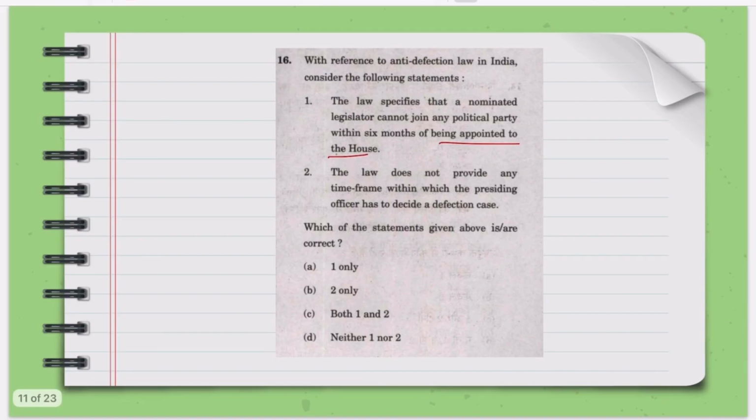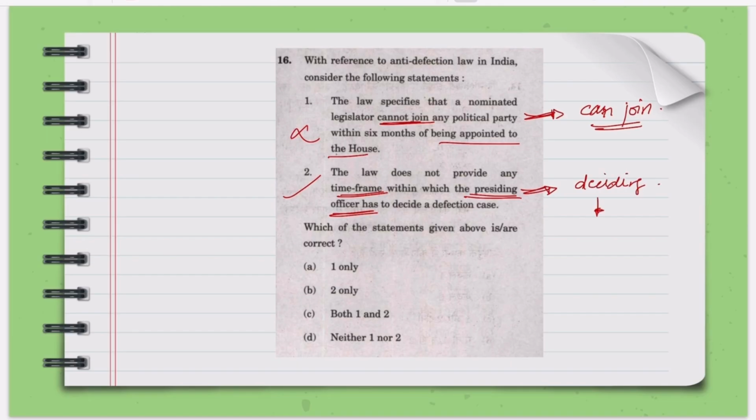Okay, so here what is it saying, that a nominated legislator cannot join a political party within 6 months. So this is incorrect. So he can join. After 6 months if he joins, then he'll get disqualified. The law does not provide any time frame, so this is correct. And also you have to tell me in the comments who is the deciding officer who decides whether a certain issue is of defection or not. So what becomes important here, guys? 10th Schedule, very important.